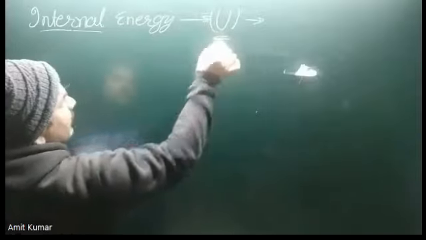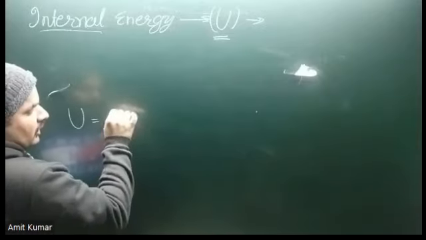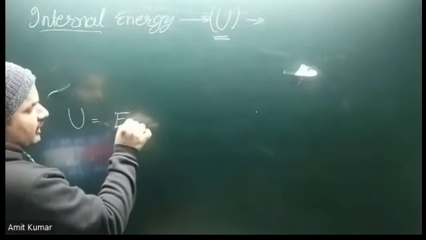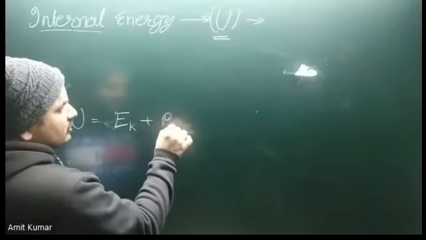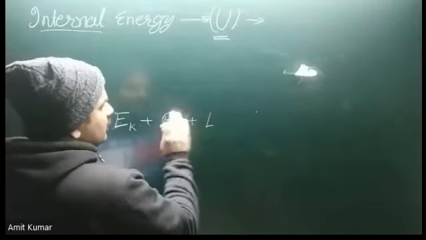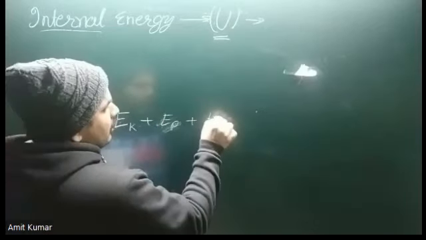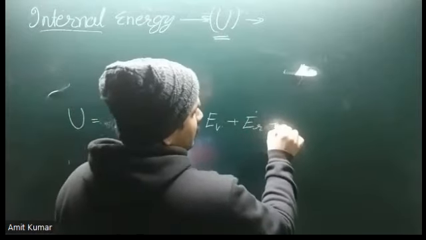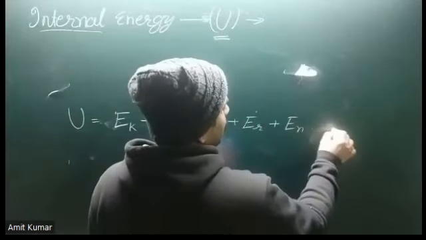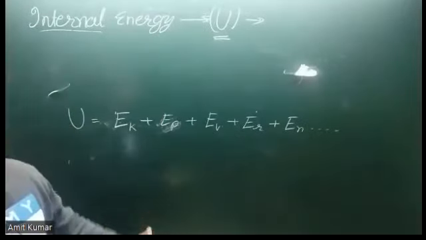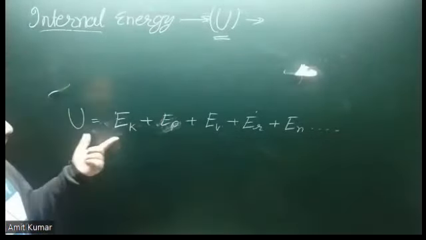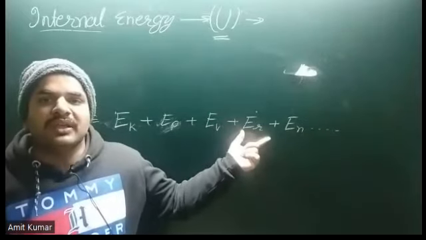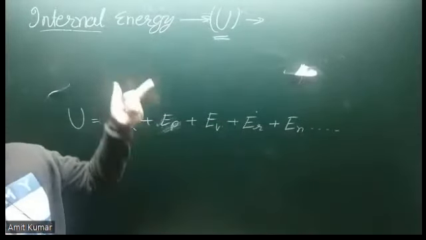That means internal energy is represented by U. Internal energy is the sum of the kinetic energy of the particle, potential energy of the particle, vibrational energy of the particle, rotational energy of the particle, nuclear energy of the particle, thermal energy of the particle. The sum of all these energies is named internal energy.